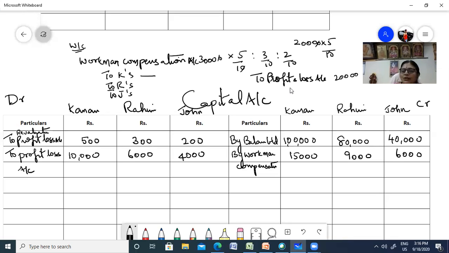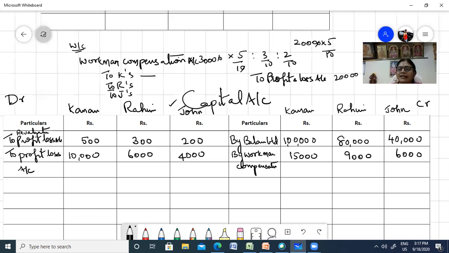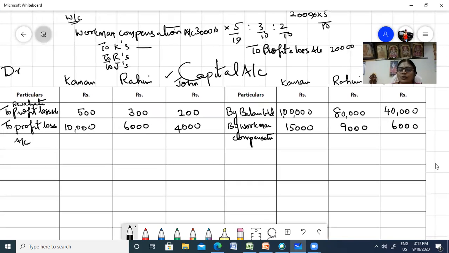Now you carried the balance. You have shared the workman compensation, you have shared the revaluation profit and loss, and you have shared the loss that was there in the balance sheet. Now, who's going to retire? John is going to retire. Always put a tick there, in pencil, so that you know he's going to retire. And what did the problem say? The problem said that John is going to be paid off immediately. Immediately after the retirement, he is going to be paid. The entire cash that is there in the account is going to be paid off.